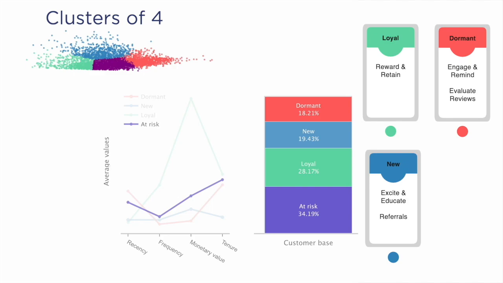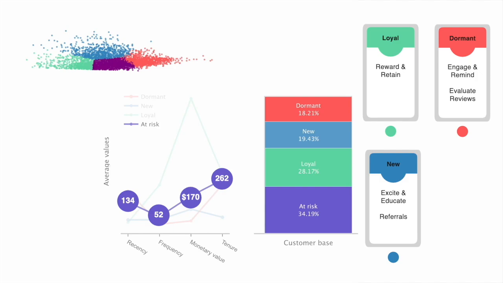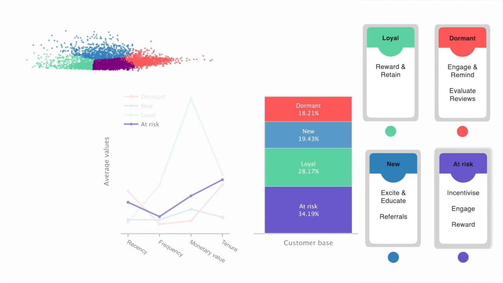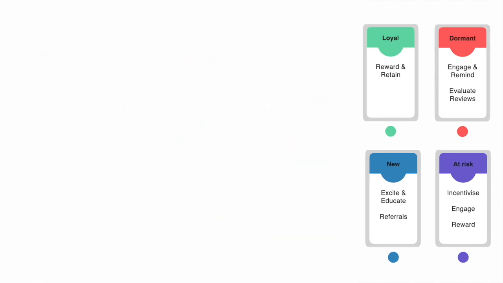Here we can see that on average they've made purchases more recently than our dormant customers, have purchased more and have spent more money, and they've been with us a long time. However, it has been quite a while since their most recent purchase. It's possible that these customers have become disengaged and therefore are at risk. We need to formulate a strategy that borrows a little bit from our dormant strategy and a little bit from our new strategy to find a way to keep these customers coming back. We can apply and test these strategies and then check back in several months to see how it's progressing.